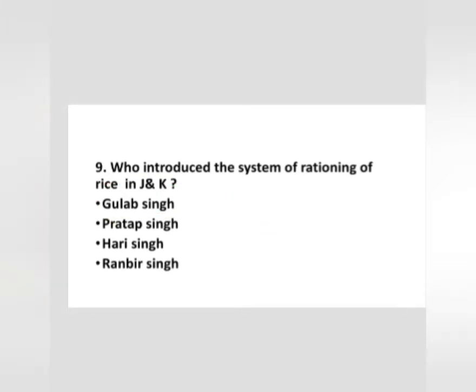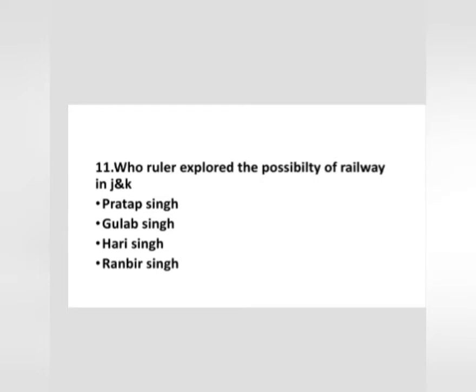Now question number 10. Question number 10 is, who explored the possibility of railway in J&K? First we will see the options: Pratap Singh, Gulab Singh, Hari Singh, Ranbir Singh. I have made these questions in the MCQ form because it helps us to retain them for a longer period. Now the options are Pratap Singh, Gulab Singh, Hari Singh, Ranbir Singh. The correct option is Pratap Singh.